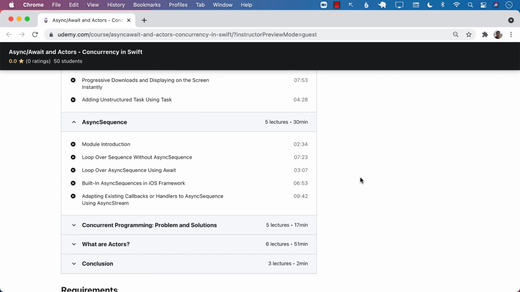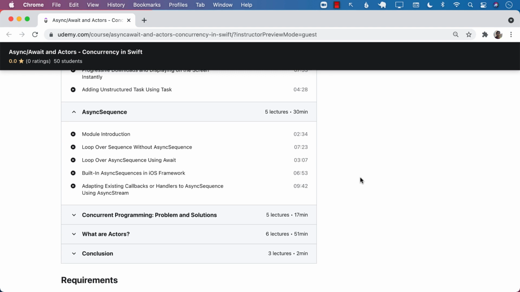Next, we're going to go ahead and learn about Async Sequence and how Async Sequence helps you get the item that you want while you're iterating through it. So instead of waiting for all of the items to be downloaded and the async request to be finished, you're going to just get the item as it is completed.